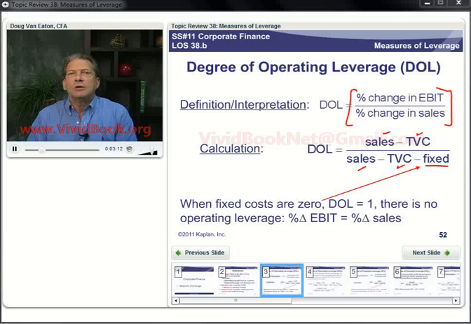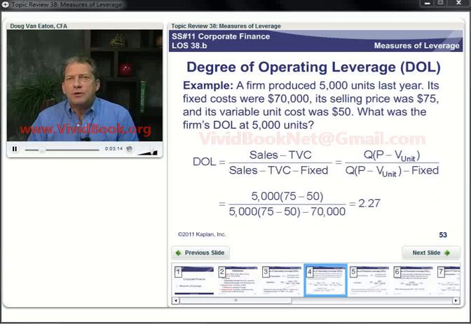So let's take a look at a calculation here. We've got a firm that produced 5,000 units last year. I guess I should mention at this point that this degree of operating leverage is sensitive to where we are in terms of production and sales. At each different level of sales, we'll have a different degree of operating leverage. So it's calculated for a specific level of sales. This firm's fixed cost is $70,000, its selling price $75, and its variable unit cost $50. What was the firm's degree of operating leverage at 5,000 units?